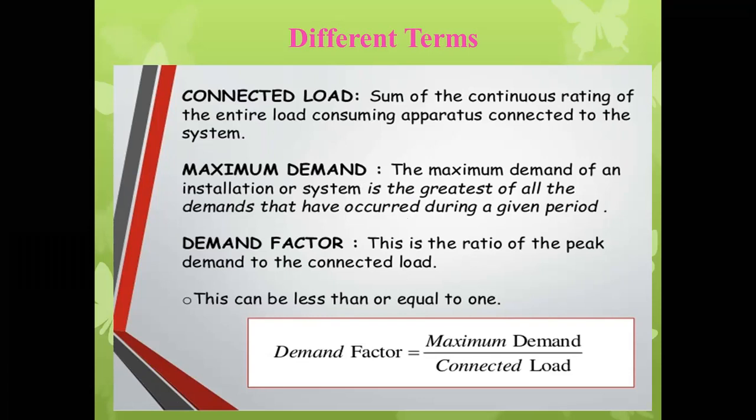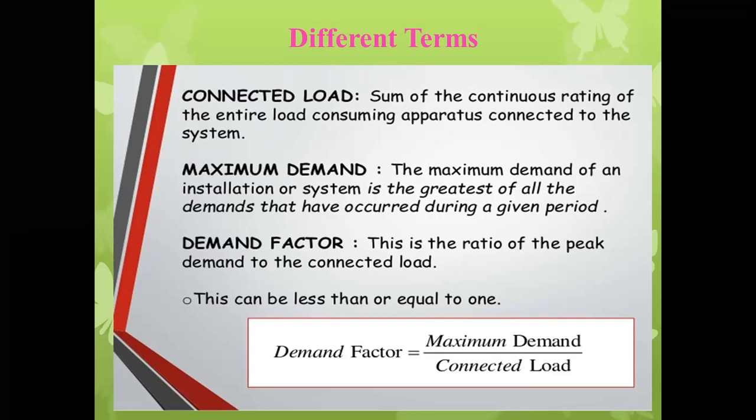Suppose we consider a 24-hour given period. Suppose in the morning from 9 a.m. to 11 a.m. a 60 watt load is coming on the station, and from 9 a.m. to 12 there is a 150 watt load.